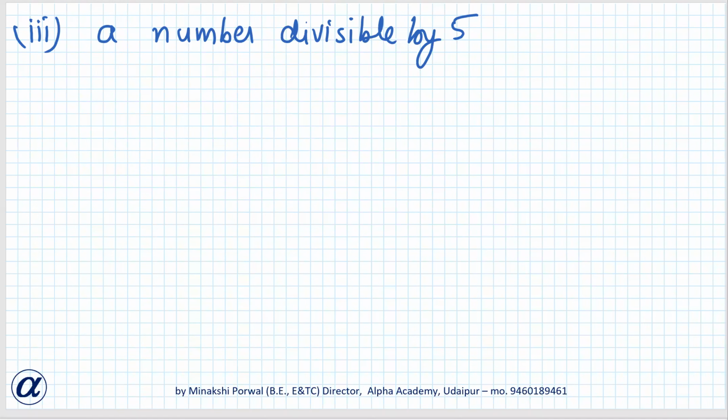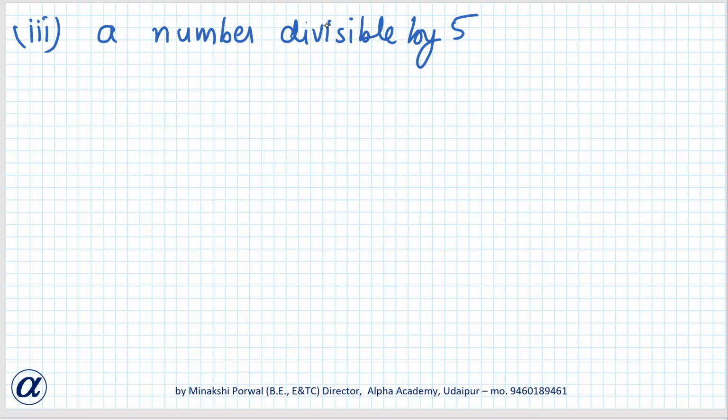Avni, do you know the answer? Numbers which are divisible by 5 from 1 to 90. Siddharth, yes, tell me.